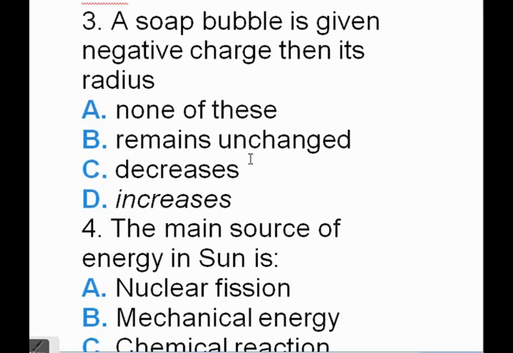A soap bubble is given negative charge, then its radius. So its correct answer is increases. So a soap bubble is given negative charge, then its radius increases.